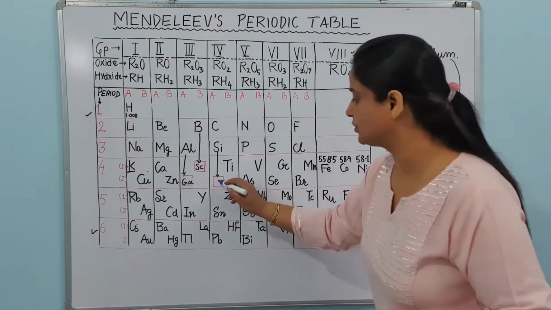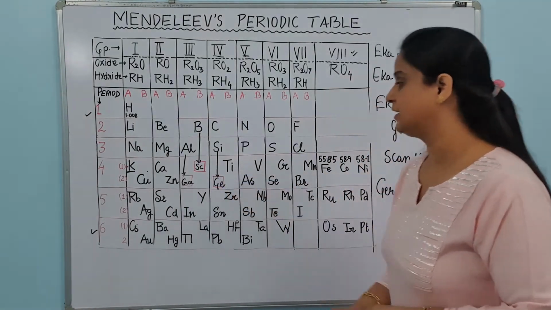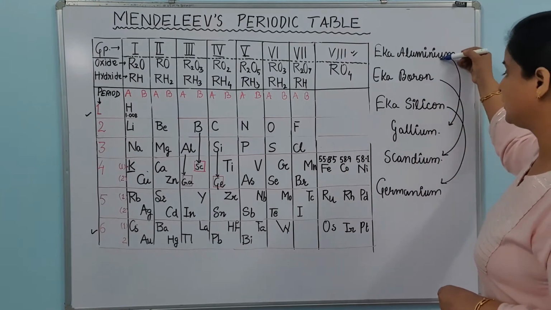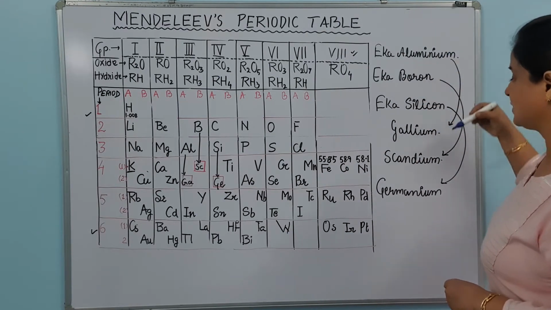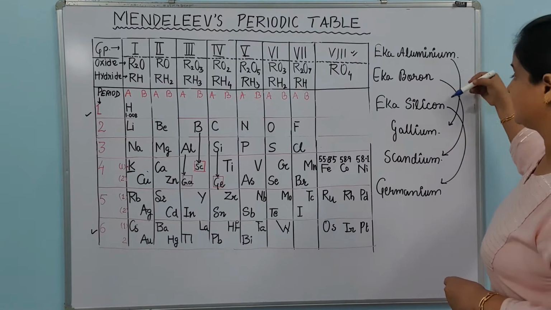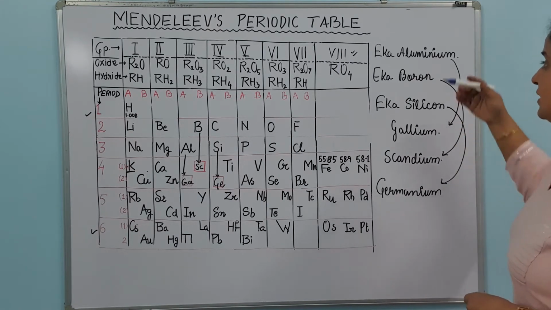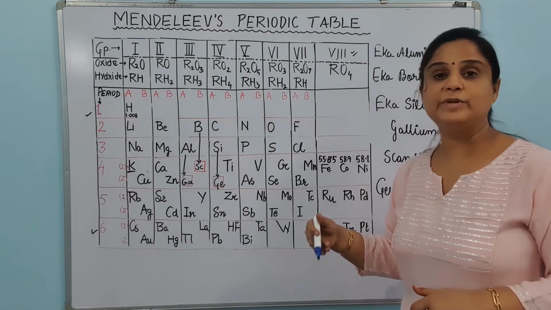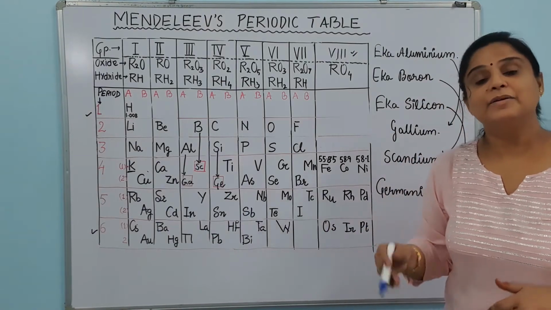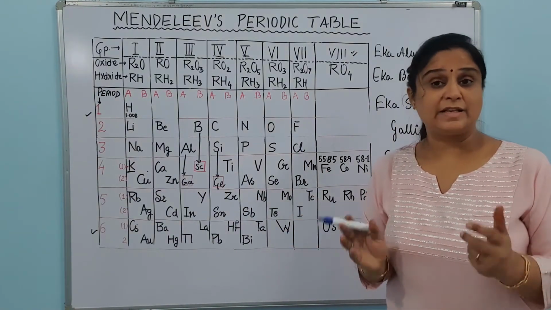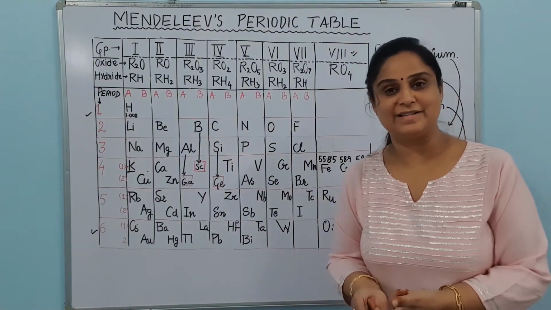So these elements, एक aluminium, gallium, एक boron, scandium, and एक silicon, germanium, were discovered later, but as we know, Mendeleev had already predicted these elements.